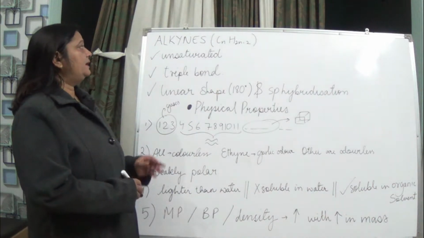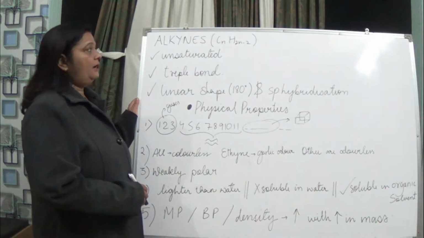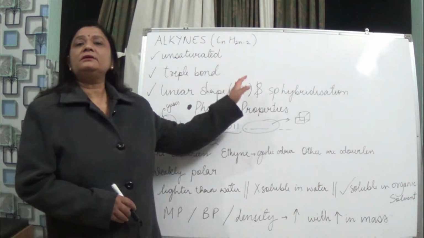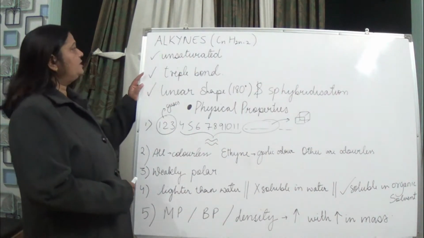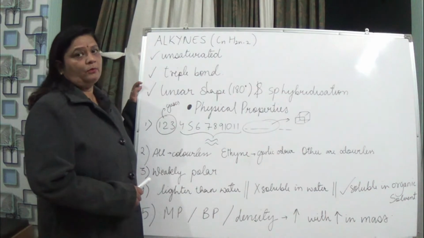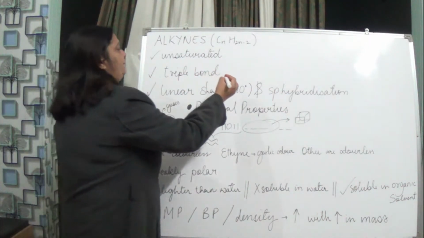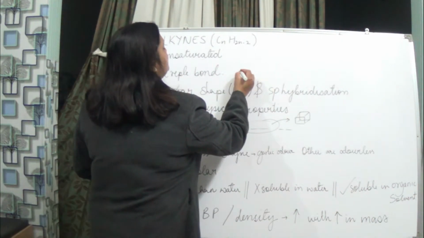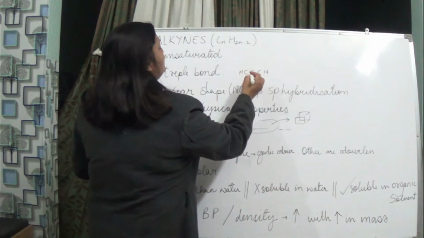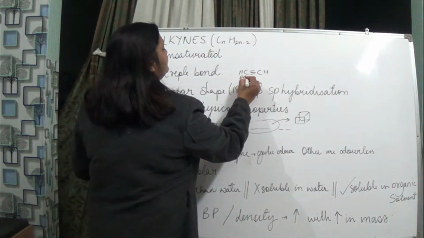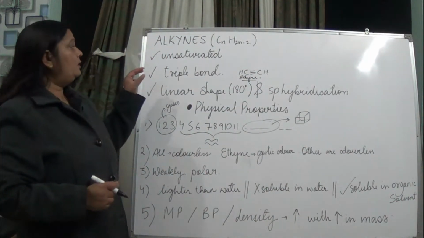So when we talk about alkynes, it is a type of unsaturated hydrocarbon having the formula CnH2n-2, okay? So alkynes are unsaturated hydrocarbons, they have got what? Triple bond. Any example we can take, like ethyne or acetylene. Here we'll be seeing its formula, it is having what? Triple bond. This is what? Ethyne. So they consist of triple bond, the alkynes, okay.